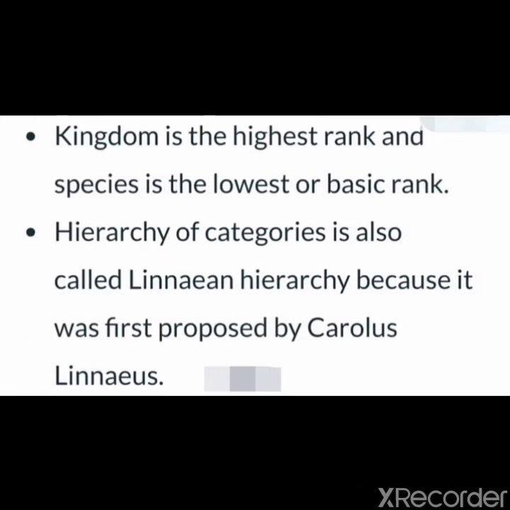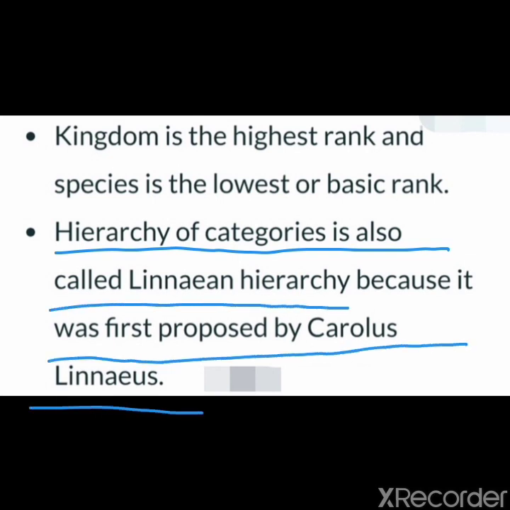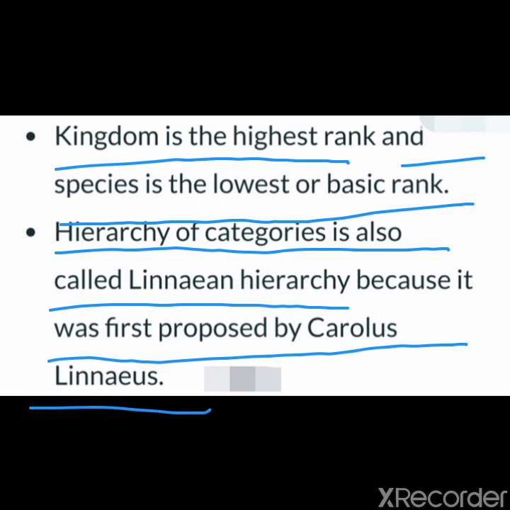The hierarchy of categories is also called Linnaean hierarchy because it was first proposed by Carolus Linnaeus. And again, I am reminding that kingdom is the highest rank and species is the lowest or basic rank.